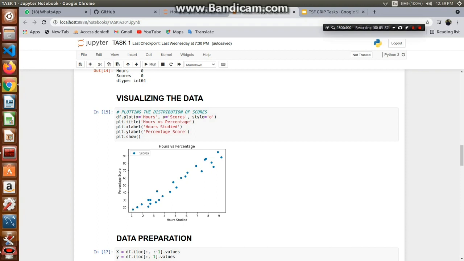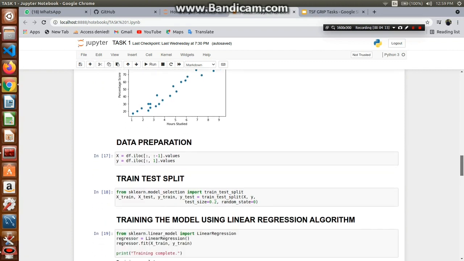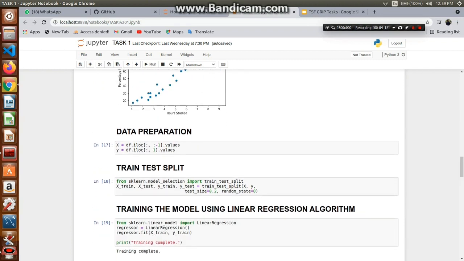After that we need to check whether there are any null values, as they may affect the model later on. We can use the isnull function, and we can see in our data there isn't any null value, so we do not need to clean anything. After that we'll start with the visualization of the data. We are visualizing using matplotlib, and the x-axis is hours and the y-axis is scores. After looking at the graph, we can see that there's a linear positive relation between them. That is, when we increase the hours, the score will increase, and similarly when we increase the score, the hours will too increase.